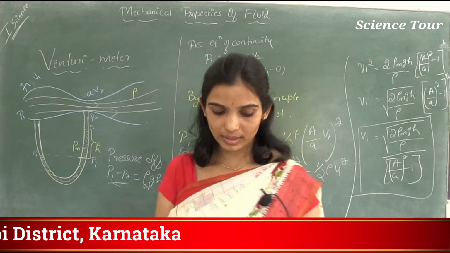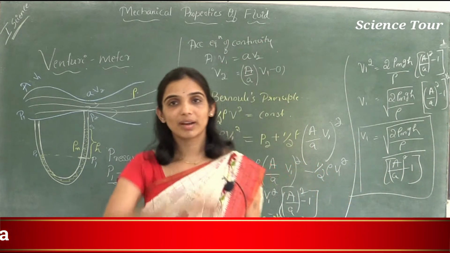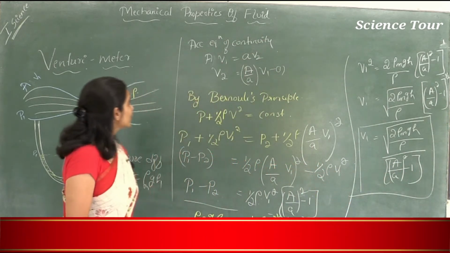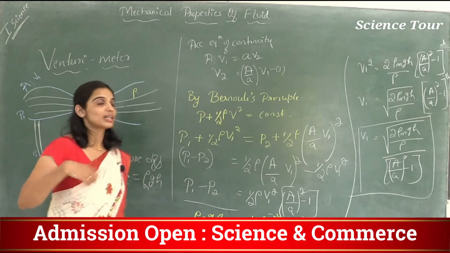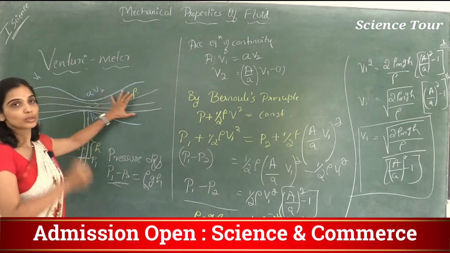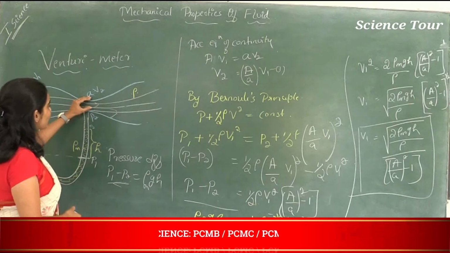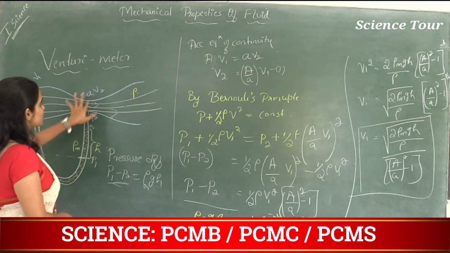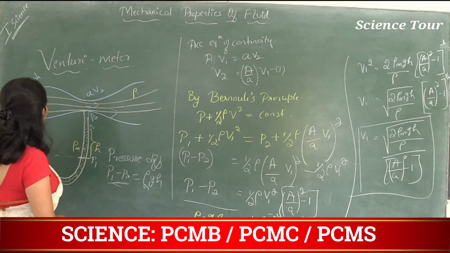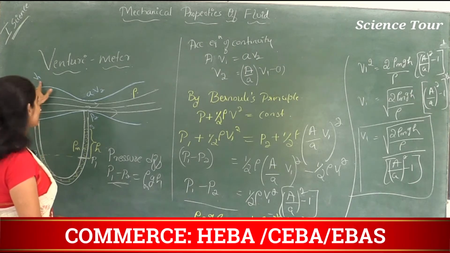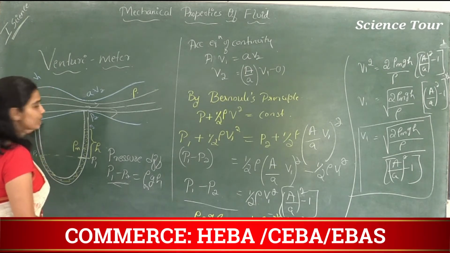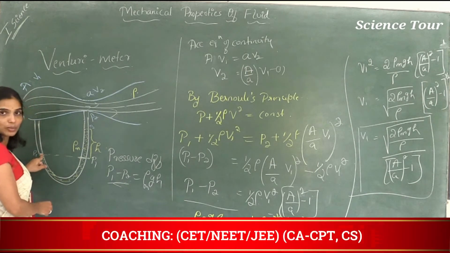Let me explain it once again. Venturimeter is a device which will be used to measure the speed of the steady flow. So this is the pipe on which fluid is in a steady flow. This is a small area of cross section a and speed here is V2. This is large area of cross section capital A, speed is V1. Pressure here is P1.